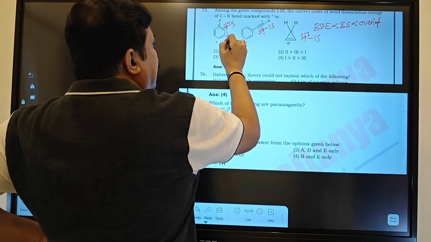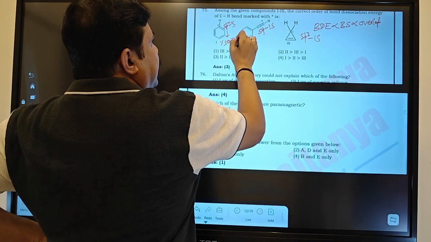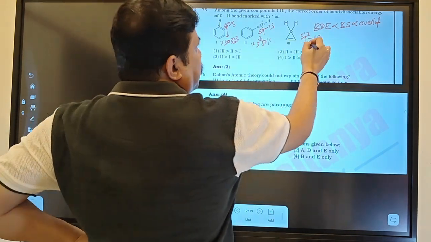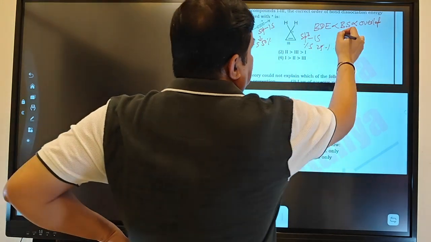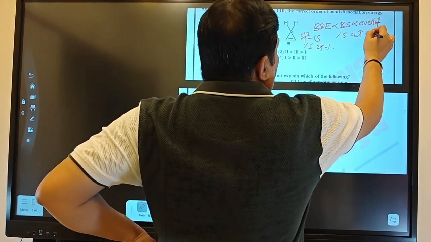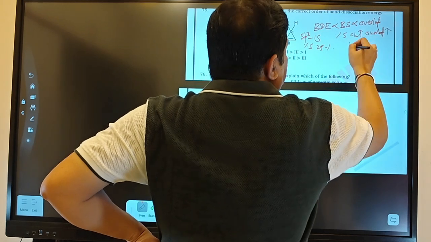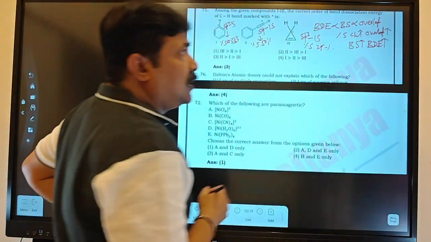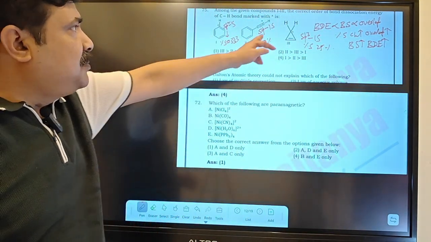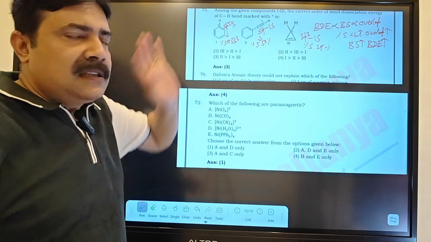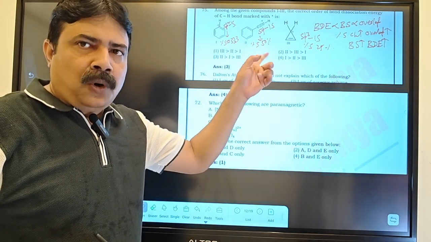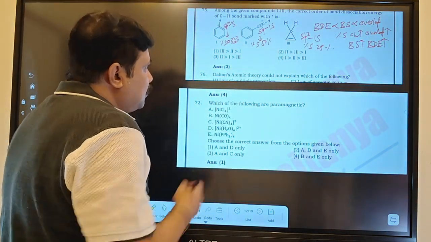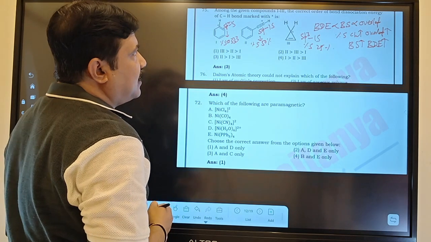Here the percentage of s character is 33.3, here 50%, here 50%, and here 25%. If the percentage of s character is more, the overlap will be more. If the overlap is more, the bond strength will be more. More bond strength means bond dissociation energy will be more. That is the idea behind that question. So here the percentage of s character is 50%, then my overlap will be more, bond strength more, and bond dissociation energy will be what? More. That's why my order will be 2 greater than 1 greater than 3, with 2 the highest.